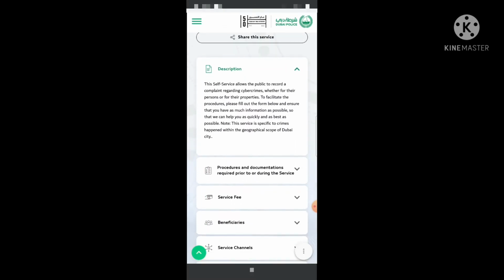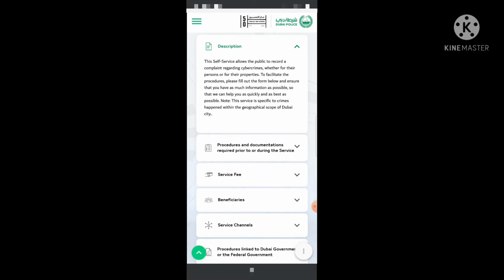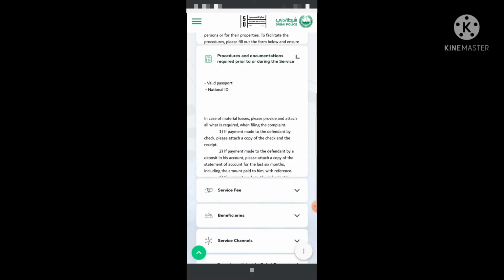So guys, before you submit the application, you have to read the description: this self-service allows the public to record a complaint regarding cybercrime, whether for their persons or their properties. You can read everything, the procedure and documentation.